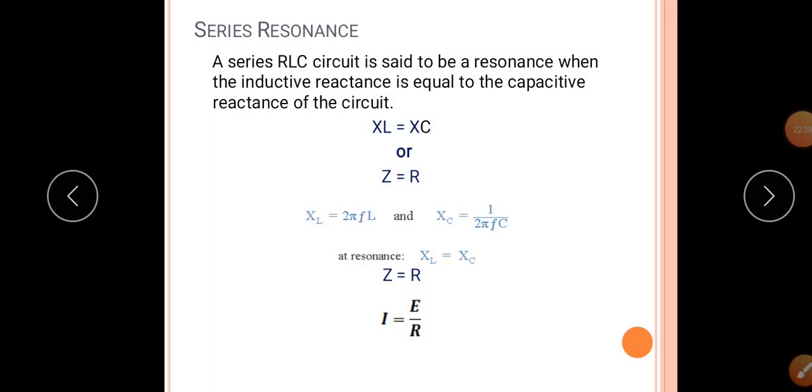A circuit is said to be in resonance when the inductive reactance is equal to the capacitive reactance. That is series resonance. When Xc equal to XL, at that time the circuit becomes resonant. Or when the impedance is equal to the resistance, then we can say that there is a resonance. As we know, XL equal to 2 pi FL and Xc equal to 1 divided by 2 pi FC. At resonance, XL equal to Xc, that is Z equal to R. Therefore current I equal to E by R.